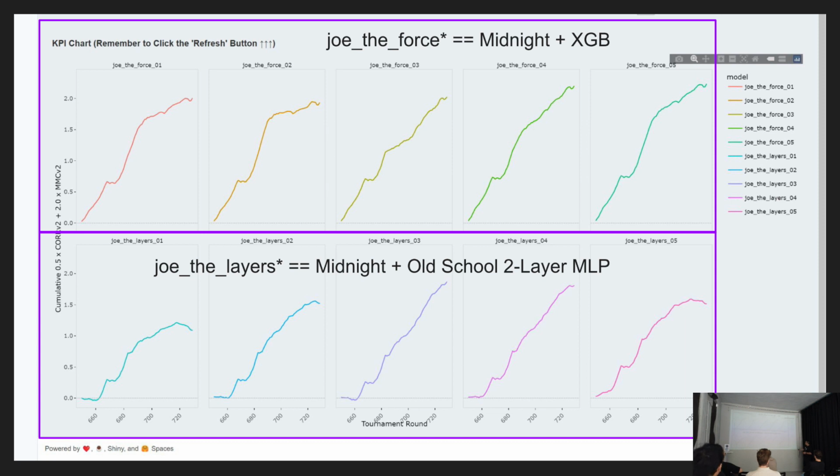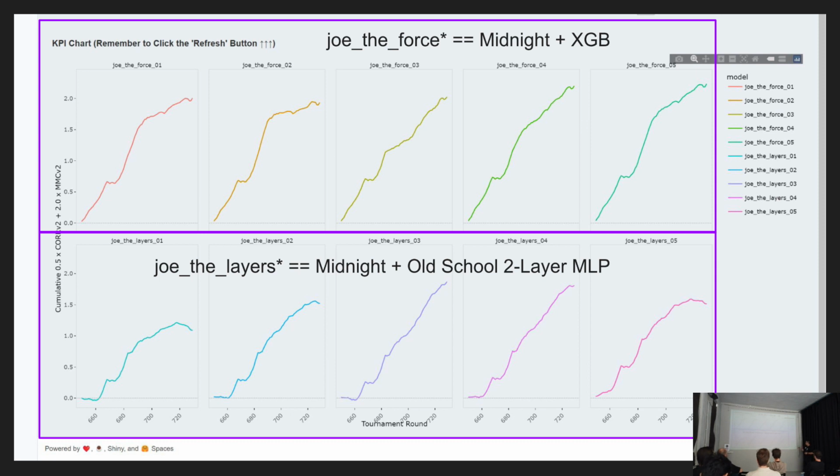And then the next one here, the last 5 here, I call it the layers. So it's midnight and the old school 2-layer MLP. I have to be more specific because when I say neural network, Jeff will say, what's your neural network? So this is my old school 2-layer MLP. Nothing fancy, just old school, okay? But this is the performance from 650 to now.